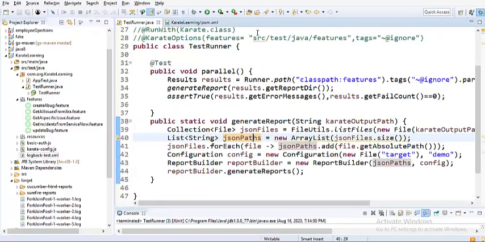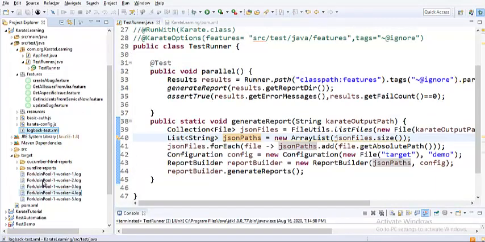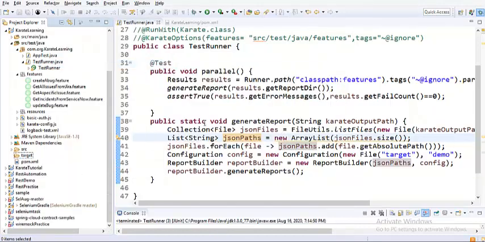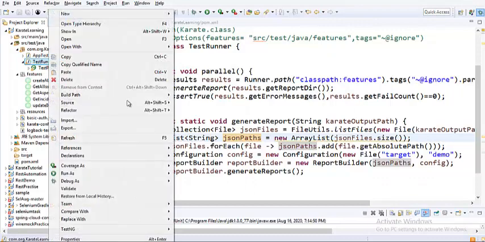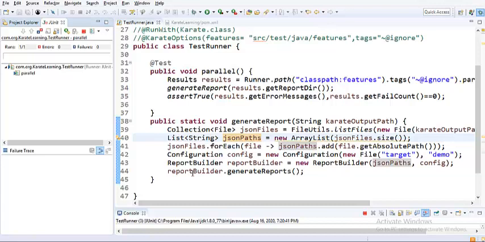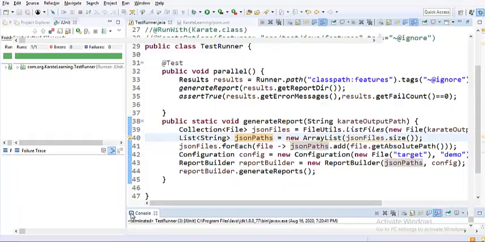I have closed this, and if you look into the target folder, you don't have a karate.log file generated ever. Let me clear these files so that we are sure that whatever files are generated are new ones. Let me delete all these files and create the directory. Now we have a fresh target folder. Since we have already saved, I'm directly running it as a JUnit test. Now we should be seeing parallel execution, and we should also have Cucumber reporting in place, and we should also have the logging mechanism. Let me just see the console.